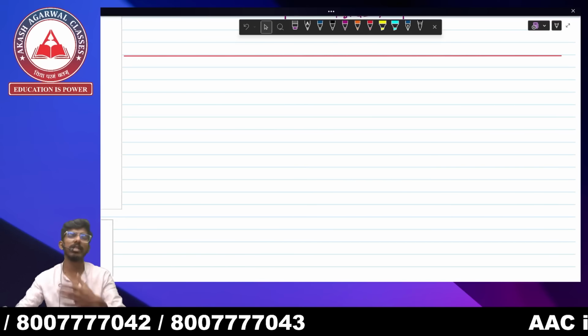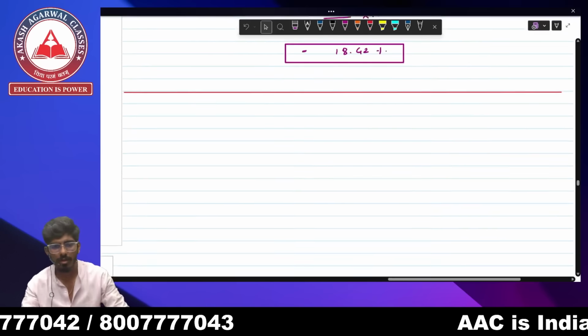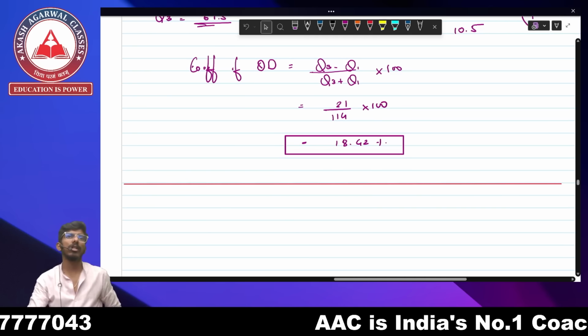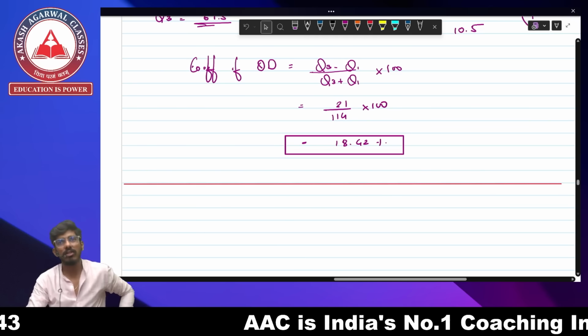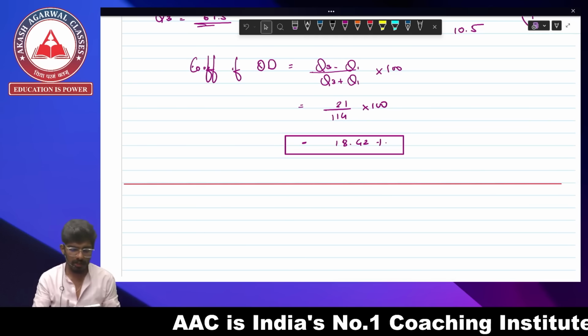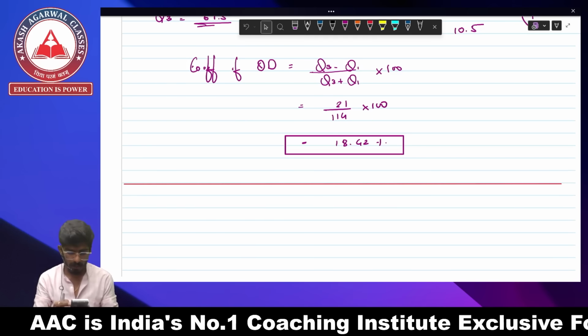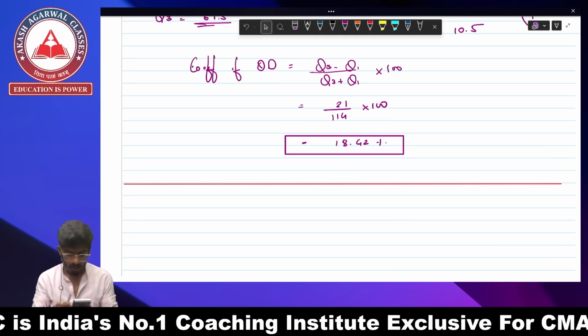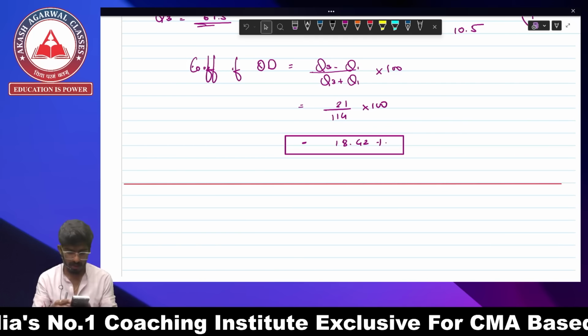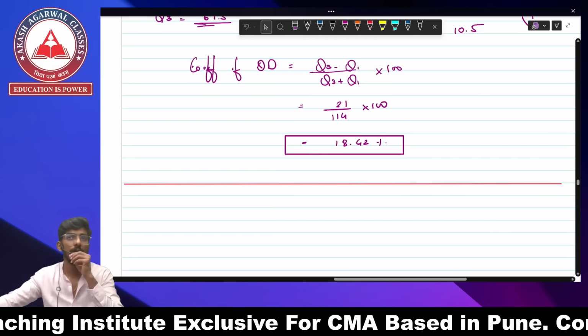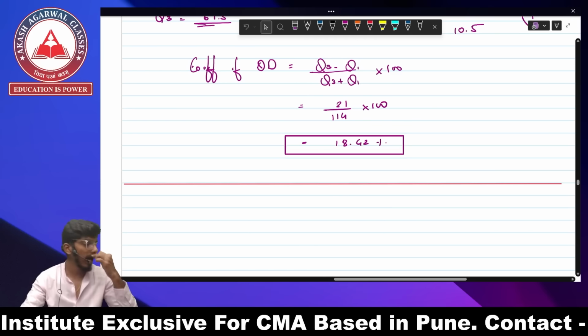Hello my dear students. So in today's lecture, as you all know, this is going to be your dispersions part. In the last lecture, we studied all about quartile deviations and range. Let us first recap before going to the new topic today. The new topic is going to be mean deviation. Before starting with the mean deviation, we are going to discuss and revise what we have studied in the last part.